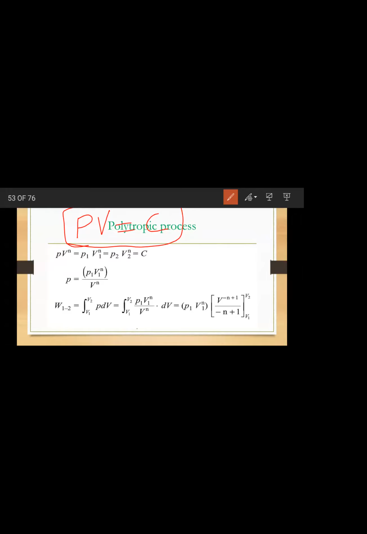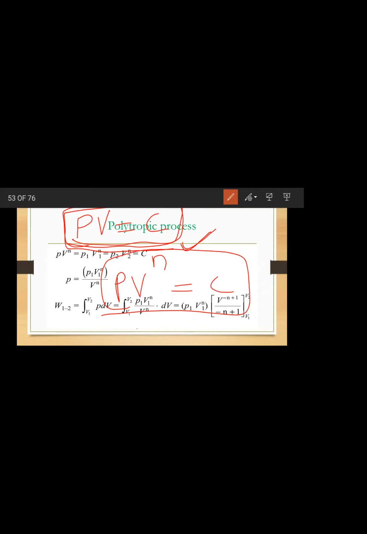So we have discussed this one, PV is equal to constant. What is this? Isothermal process, correct? PV is equal to constant. This is the governing equation for isothermal process. Next, what is the governing equation for polytropic process? You put n here: PV^n is equal to constant. So this will be the governing equation for polytropic process.